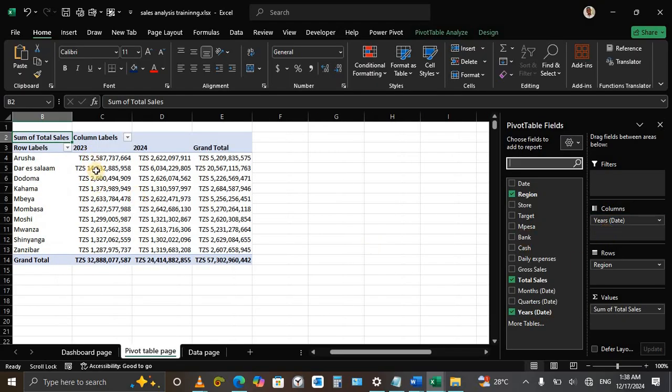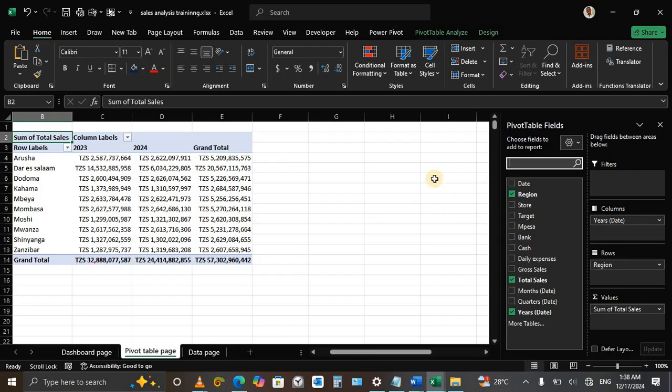See, for 2023 up to 2024, what we made in 2023 was 32 billion, and for 2024 we made 24 billion, which means we dropped a little bit.